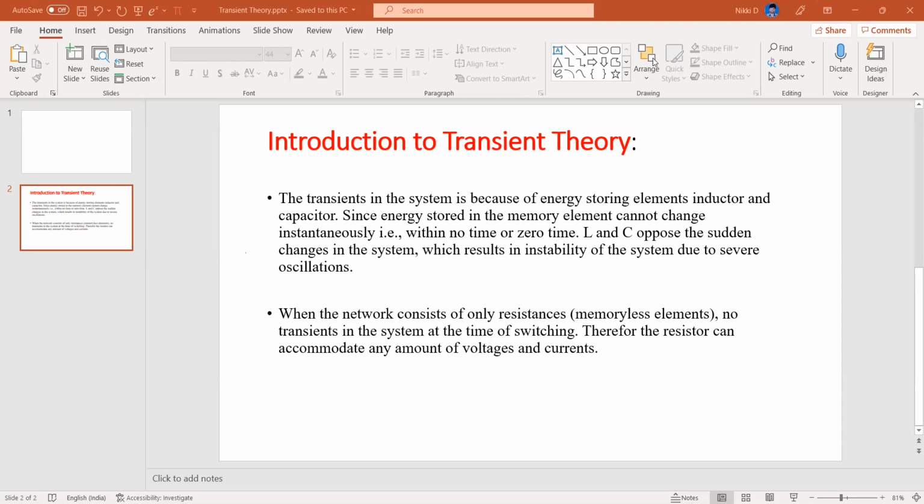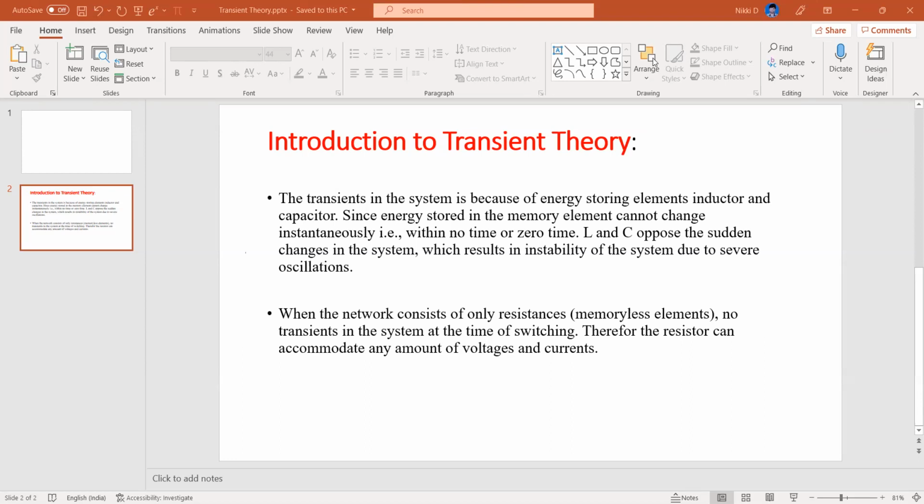So if it is an inductor, what will it do? It will oppose the sudden change in current passing through it. And if it is a capacitor, it will oppose the sudden change in voltage across it. So these are the two basic things. And we can go with the first two points: introduction to transient theory, and transients in the system are because of energy storing elements, inductor and capacitor.